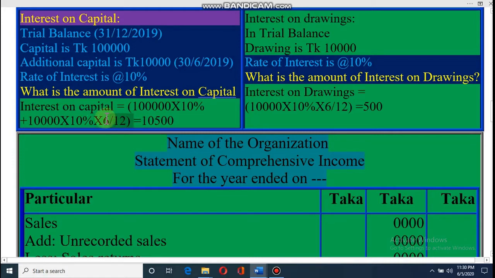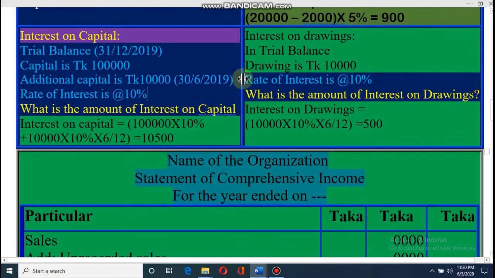Dear student, this is important. Why is it 6 by 12? Because at the end of 6 months they have given it, so I have to give interest for 6 months, not more than that. That's why for main capital it is the whole year, and for additional capital it is 6 months, total 10,500. Dear student, for any type of capital, just the amount will change. You will put the value here and find out the interest.